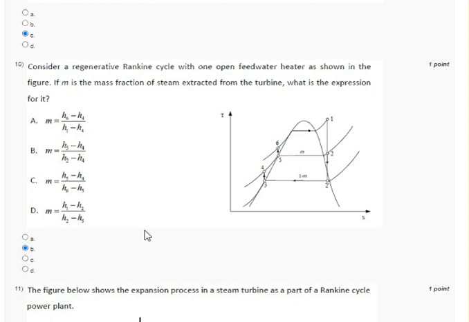Question number 10. Consider a regenerative Rankine cycle with open feed water heater as shown in figure. So mass fraction, if you solve this by energy balance at point 5, you will get option B. m is equal to h5 minus h4 upon h2 minus h4.